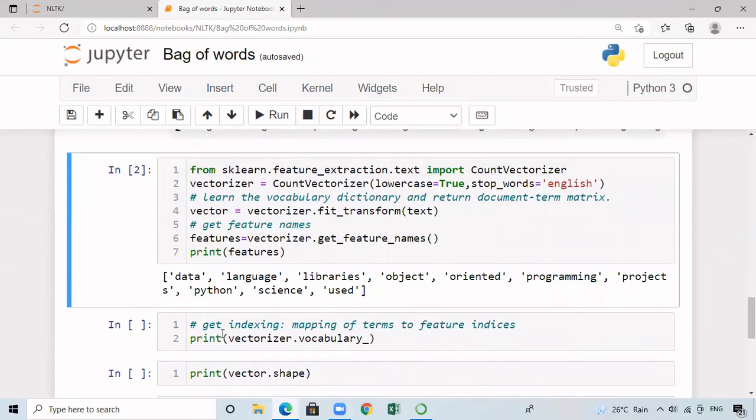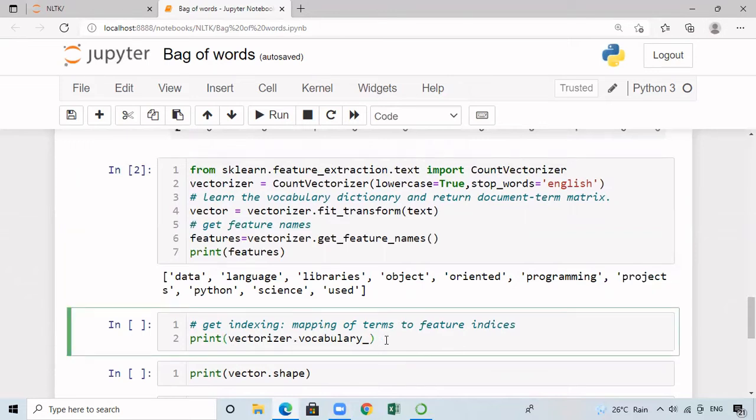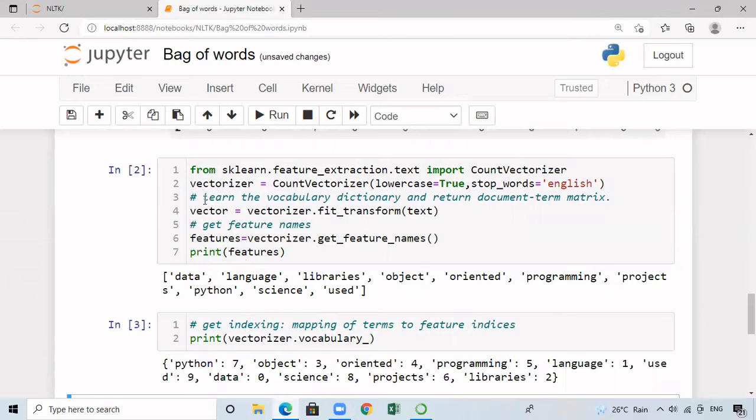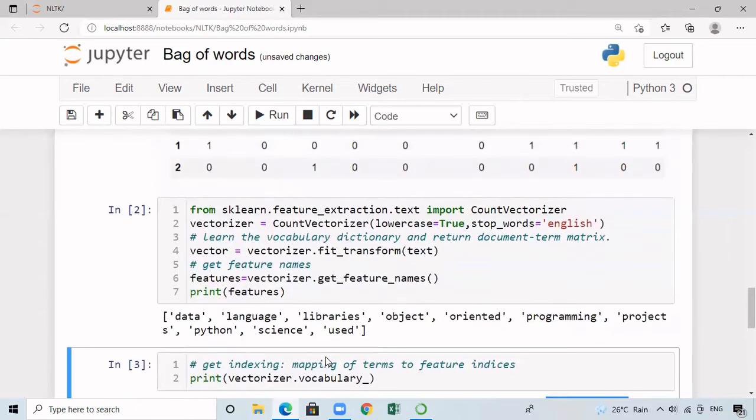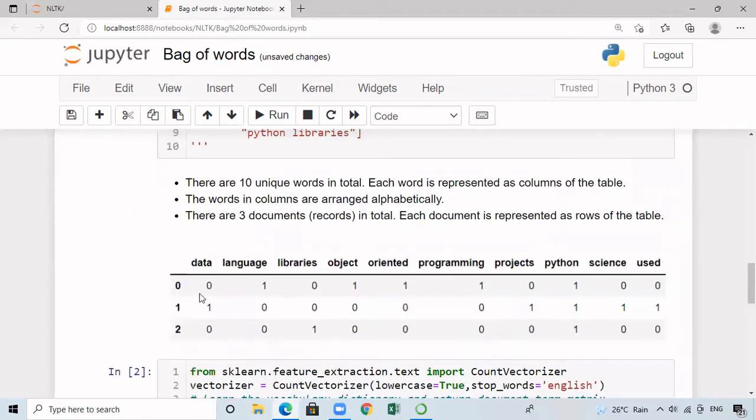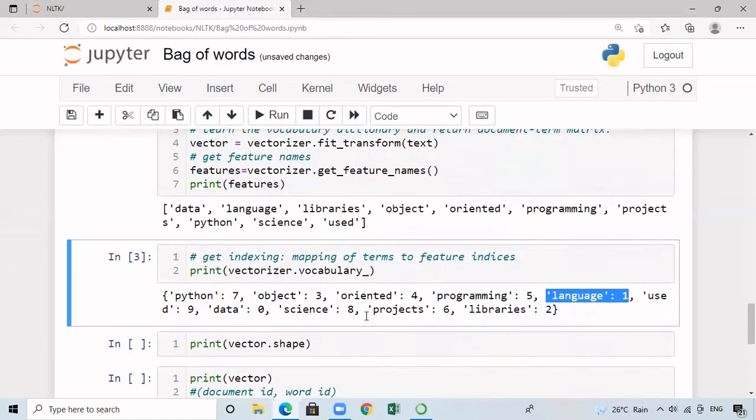We can even print the indexing of each and every feature by means of vectorizer.vocabulary_. This is a property. I am calling the property with the help of this object. It is going to return the index of each and every feature. The first feature is nothing but data, which is at index 0. And the second feature is language at index 1 and so on. So we are getting this particular index.